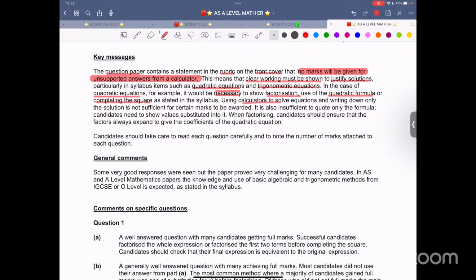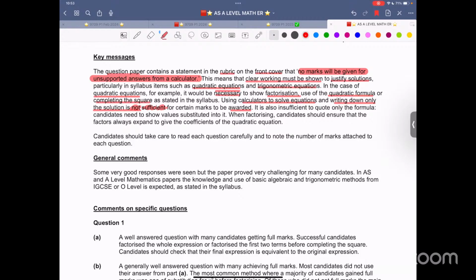Using calculators to solve equations and writing down only the solution is not sufficient for certain marks to be awarded. That means method work would be awarded. If someone is only after accuracy mark, go ahead and get the accuracy mark, but you won't be getting any method marks, and that is the majority.